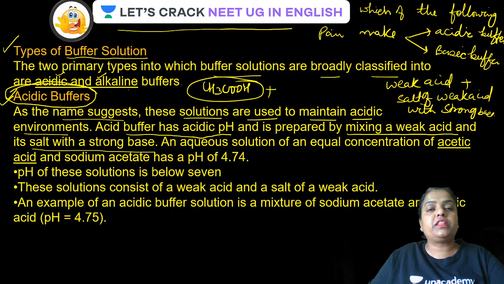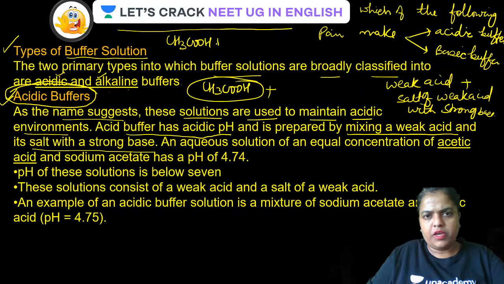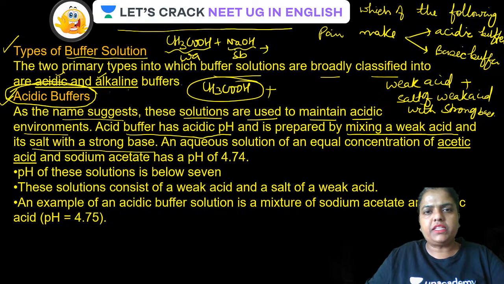It is mixed with its salt with a strong base. Now acetic acid plus NaOH, this is the strong base, this is the weak acid. Together they are going to form the salt CH3COONa. So guys, one of the acidic buffers is taking acetic acid and sodium acetate.